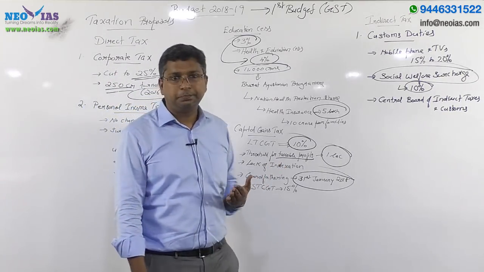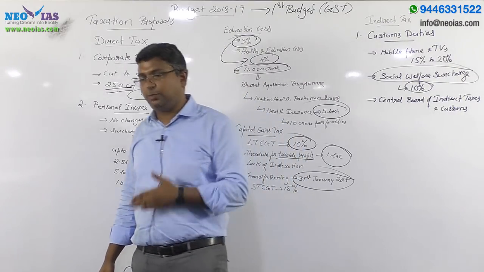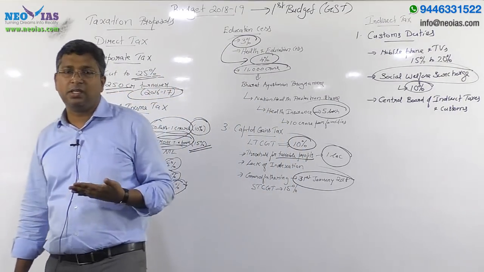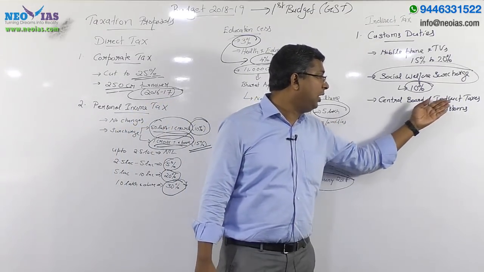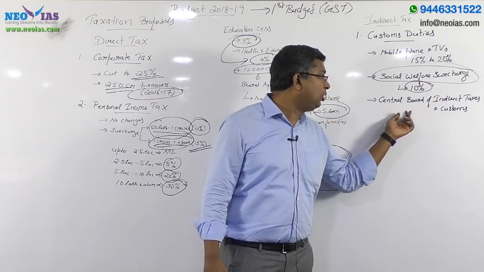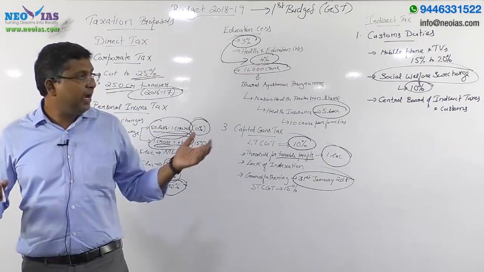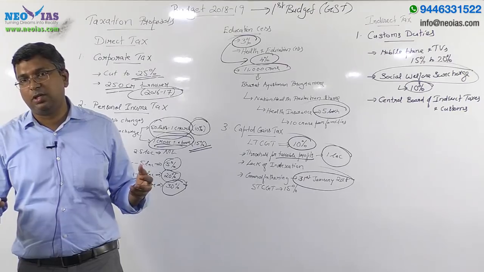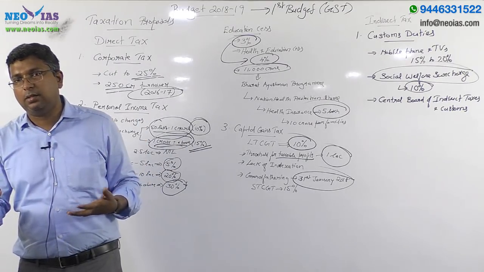Now I told you this budget is the first budget after the implementation of GST. Earlier we had a Central Board of Excise Duty and Customs. Now we don't have excise duty; we have GST instead of that.